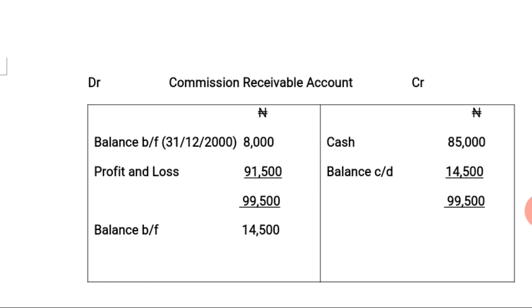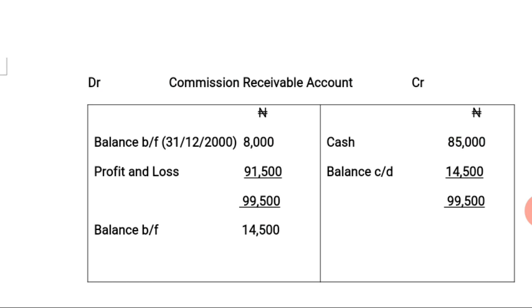99,500 naira. From the total of 99,500 naira, you are expected to deduct the balance brought forward from last year, that is the accrued income as at 31st December 2000. So we deduct 8,000 naira from 99,500 naira.